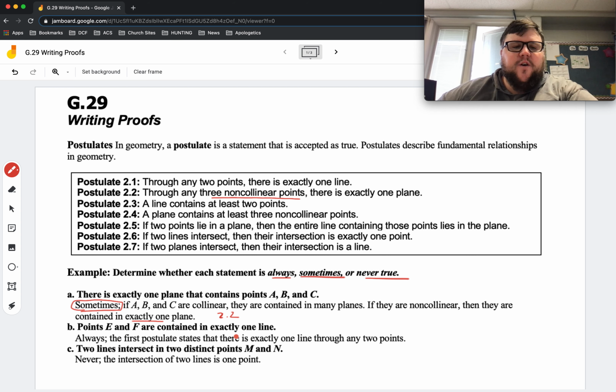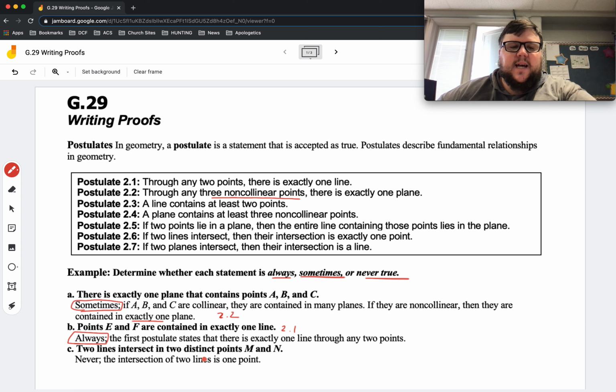Points E and F are contained in exactly one line. This is always true, because for any 2 points, there is how many lines? Through any 2 points, there is exactly one line. That is postulate 2.1.